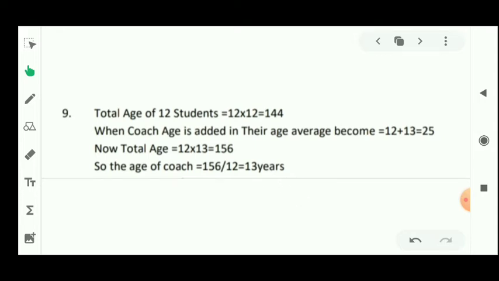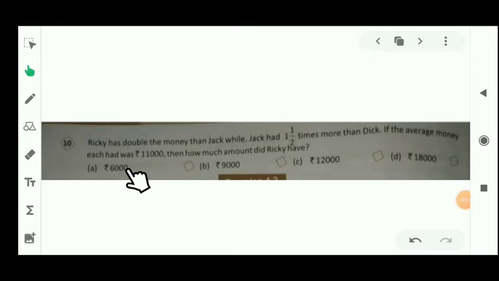Question number 10 is: Ricky has double the money of Jack. Jack had 1/2 times more than Dick. That means Jack had 1/2 times more money than Dick had. If the average money each had is rupees 11,000, then how much money did Ricky have?